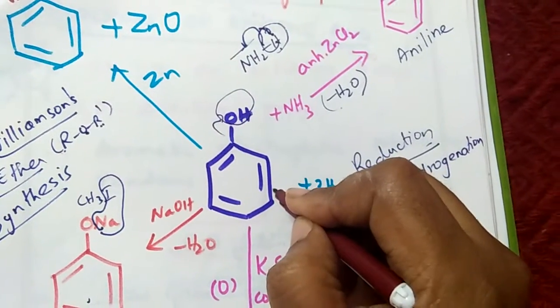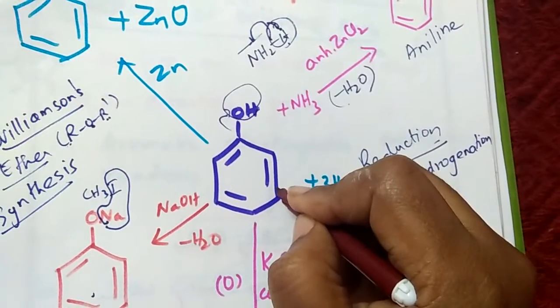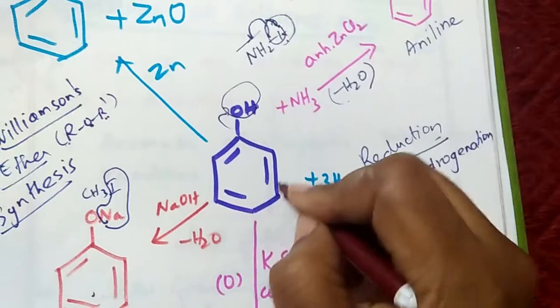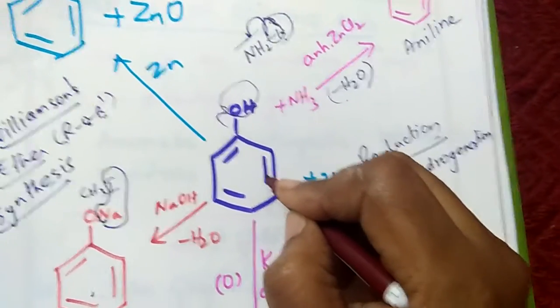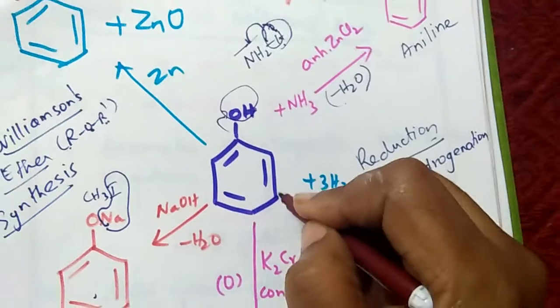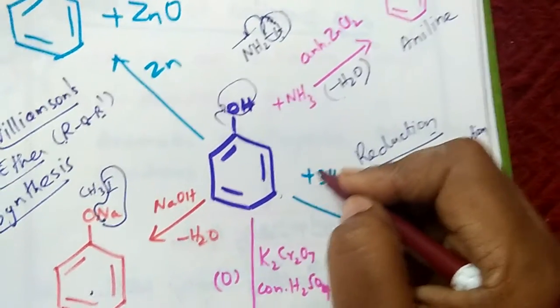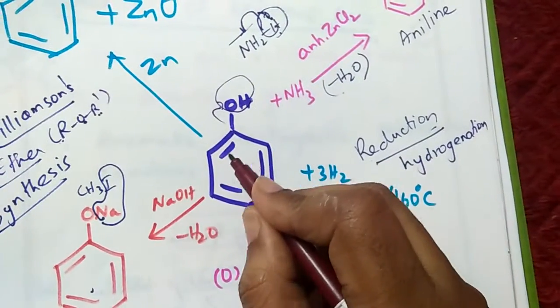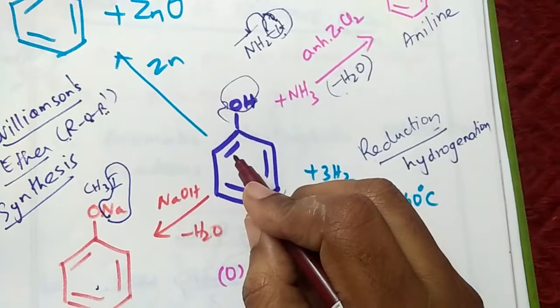So this reaction should actually come under reactions of the benzene ring, but still this is not an electrophilic aromatic substitution reaction. It is not given under that category. So here at the double bond, the hydrogen atoms get added.